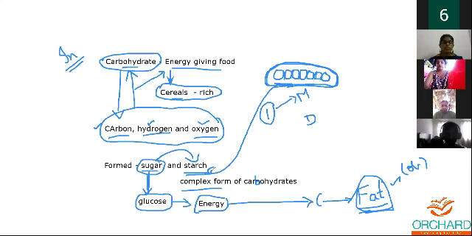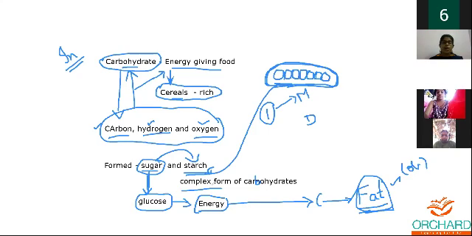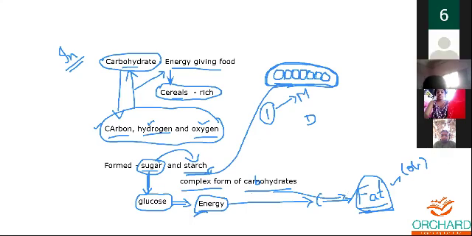So how is the complex form formed? More molecules of sugar are put together, and that's how the complex form is formed. You call it starch. Glucose is the simplest form of sugar, and this is how energy is provided. When your body requires energy, glucose will be converted to energy and you will be able to do your activity. But when it's not needed, and an excess amount of carbohydrate is present in your body, it is converted into fat and stored in some areas of the body. So that's what carbohydrate is all about.